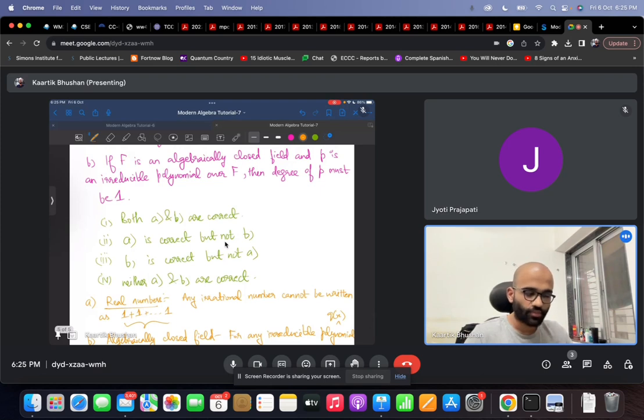So option B should be true. B is correct, but A is not. In an algebraically closed field, we can't have irreducible polynomials with degree strictly bigger than 1, because then we can consider the algebraic extension and the size of that would be strictly bigger than the size of the field.